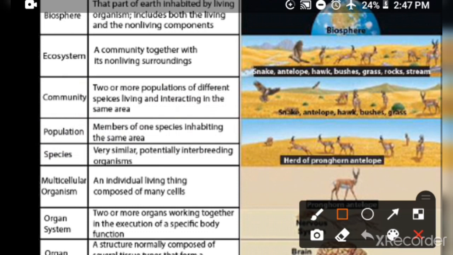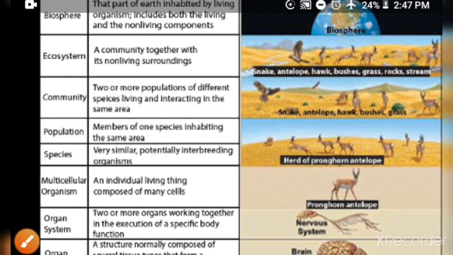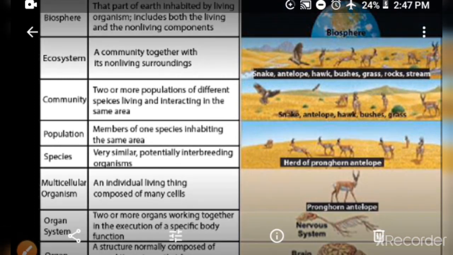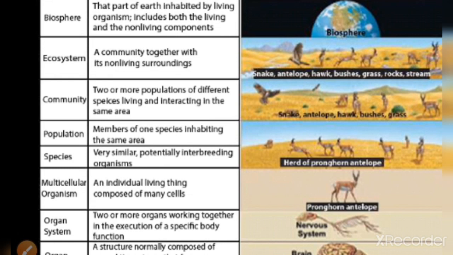After the ecosystem, we have the broadest term here, that is biosphere. Biosphere can be defined as that part of the earth inhabited by living organisms, including both the living and non-living components. The name indicates bio means life. Biosphere means the part of the earth where life exists. So here our topic, levels of biological organization, has been completed.